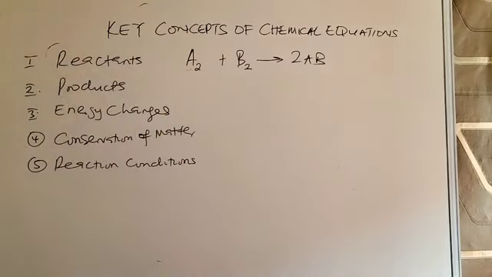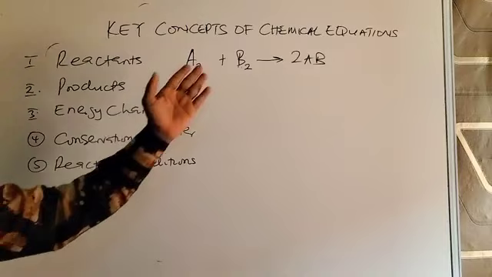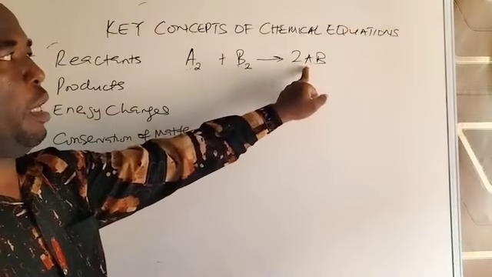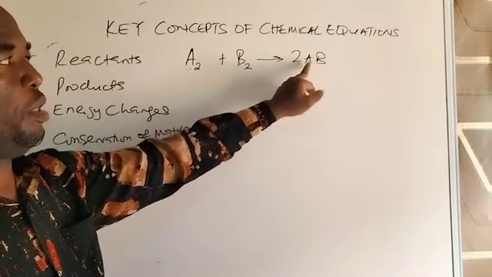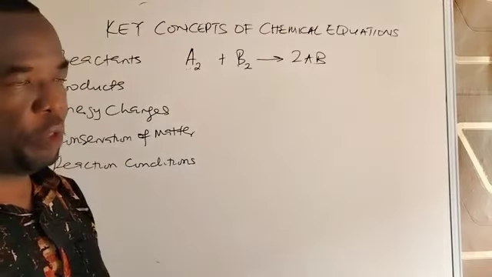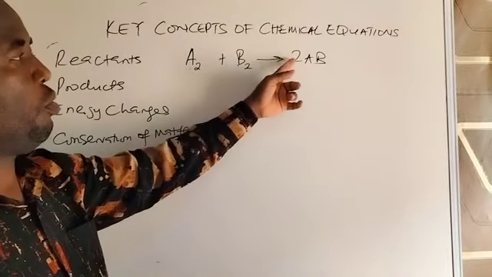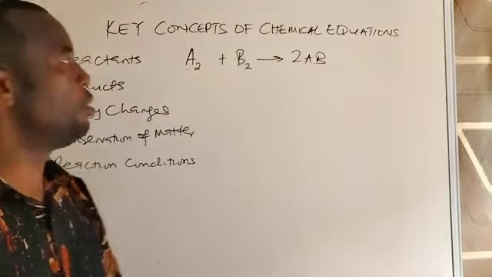Then products. The products are the substances or the substance formed at the end of the reaction. The product is placed on the right-hand side across the arrow. So AB is the product. In this reaction, two molecules of AB are produced. So AB is the product, while A molecule and B molecule are reactants. 2AB refers to the products.